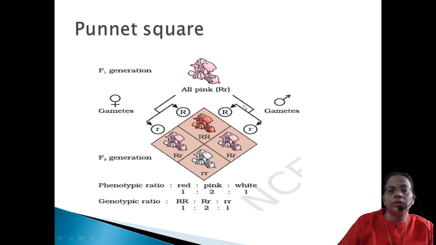Here the female, and the top row means on the other side, that is male gamete, capital R and small r. So male gametes always, if you are reversing it in the square pattern, means the top side will be coming in this way: top side it is male, and the left side it is female gamete. So when you are raising it, you are crossing R into R again.